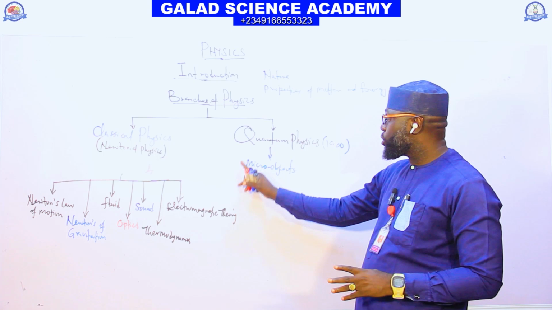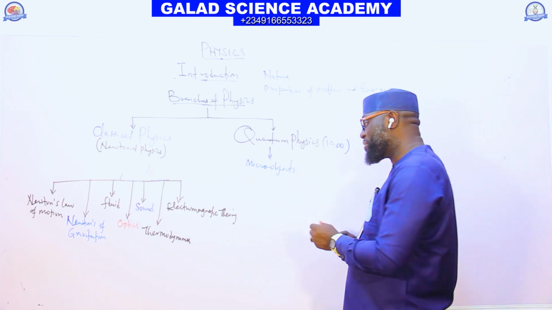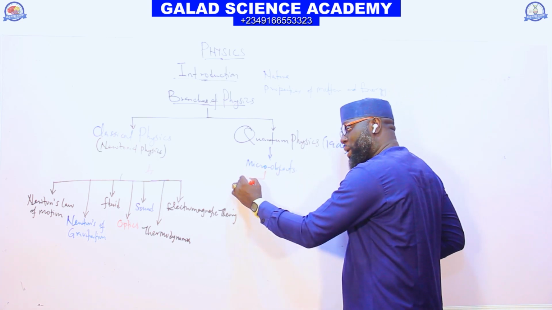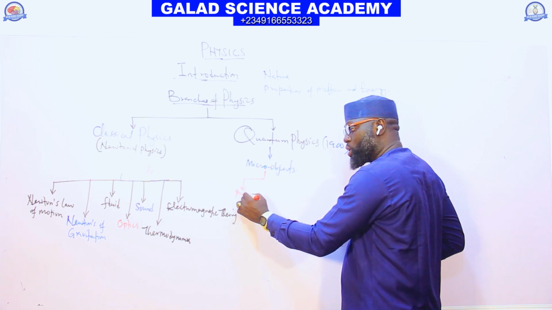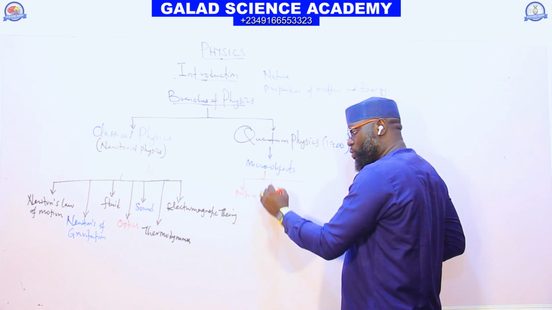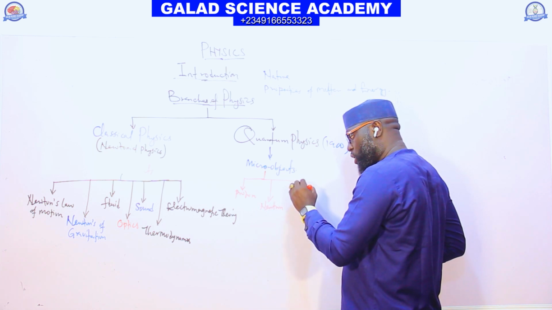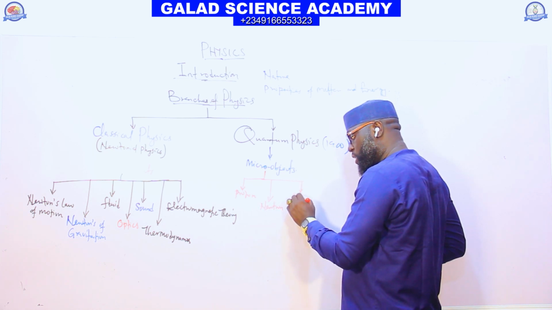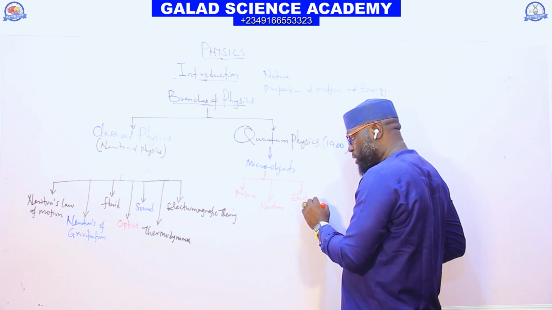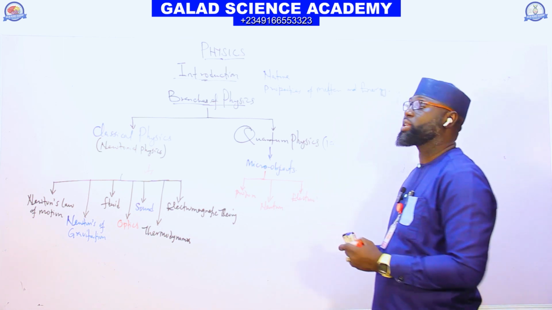I call it micro objects. The micro objects we have here are subatomic particles, which include the photon, the neutron, the electron, and others.